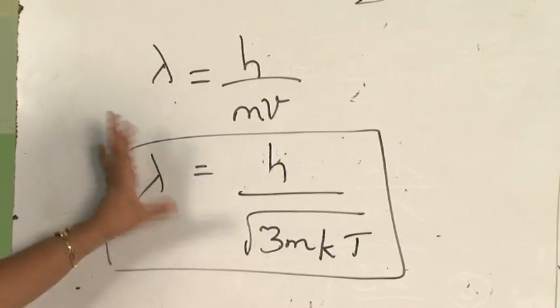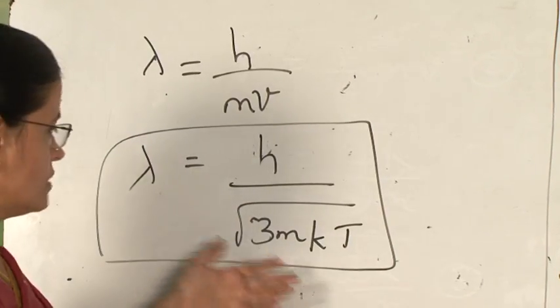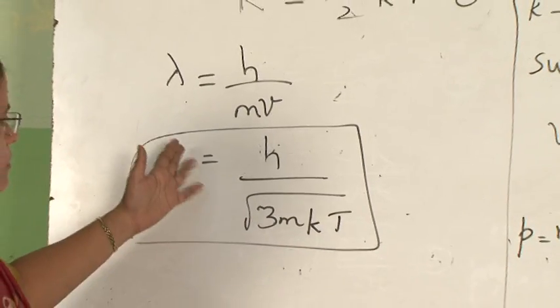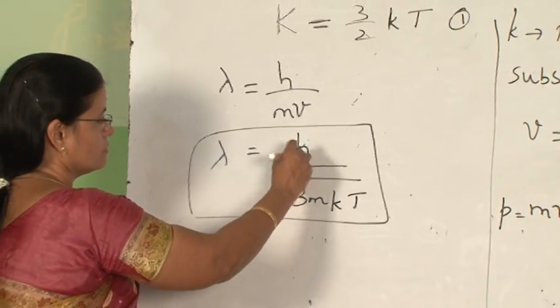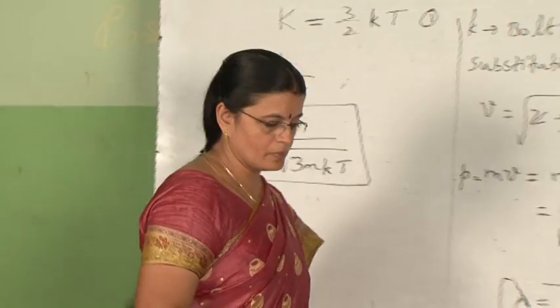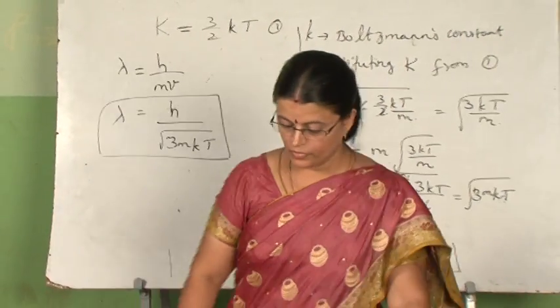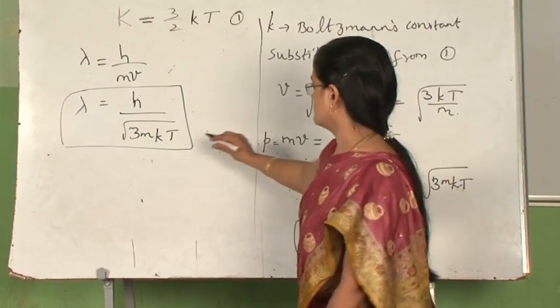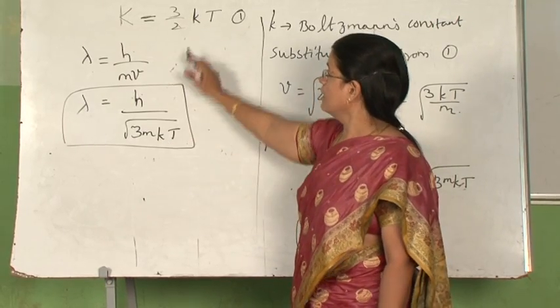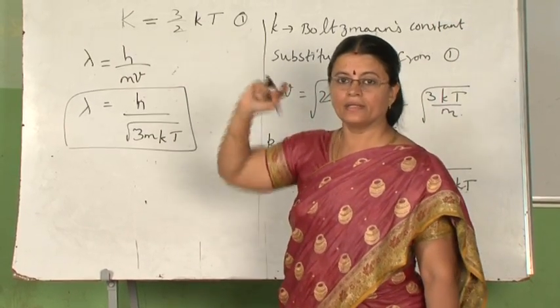So, in the numerical you have to see which data are given, accordingly you will choose the formula. So, lambda equal to h upon under root 3 m small k T. Small k is the Boltzmann constant, capital K is the symbol for the kinetic energy we are using.